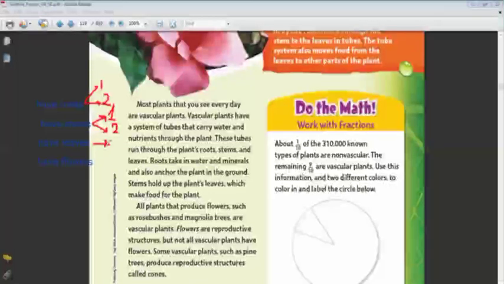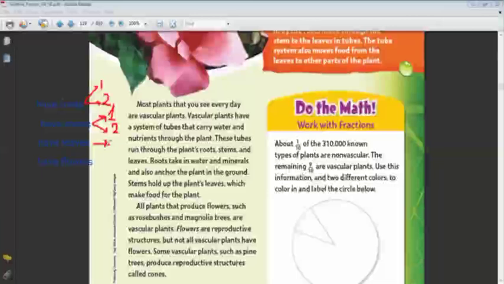The cones have the seeds inside them. Okay, Karma? Okay. So some vascular plants have flowers and other vascular plants have cones. Like the pine tree. Do you know the pine tree? Yes, the pine tree can produce cones and these cones contain the seeds inside them. So here in this page, Karma, we are talking about which type of plant?